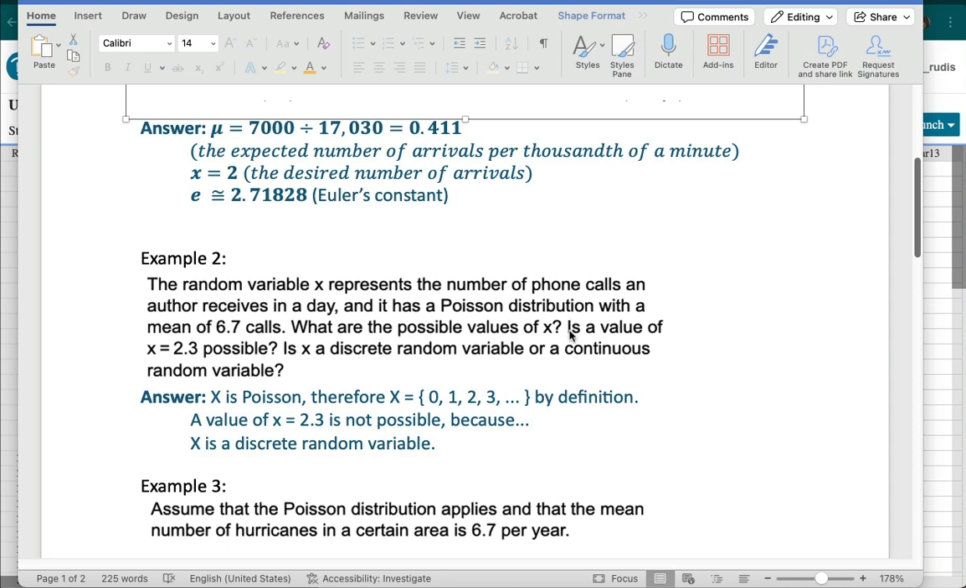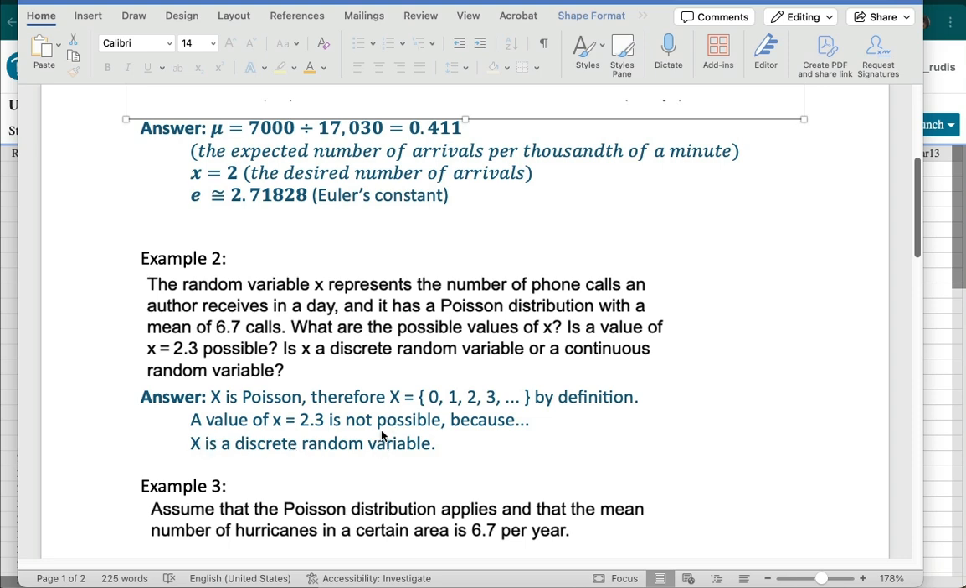So that helps us to answer the next question. Is a value of X equals 2.3 possible? We can honestly say that it's not, because you look at capital X, and it's got to be whole numbers, 0, 1, 2, 3 on. So 2.3 is not possible. And the reason, again, for that, and this is the answer to the third question, is X a discrete random variable or a continuous random variable? The answer is X is a discrete random variable.